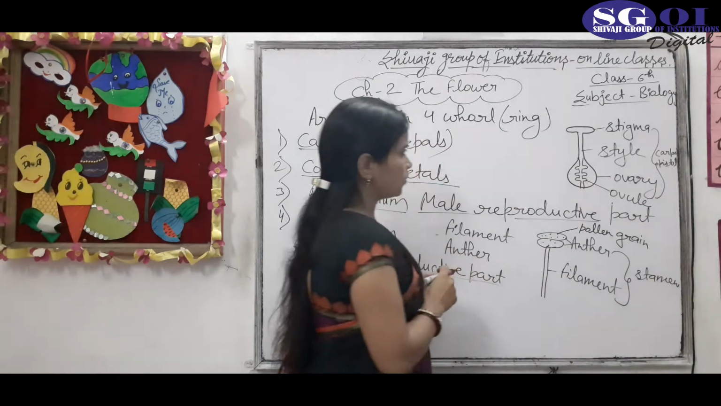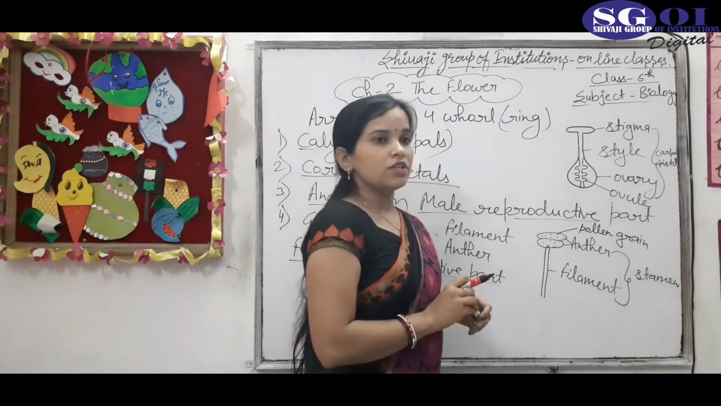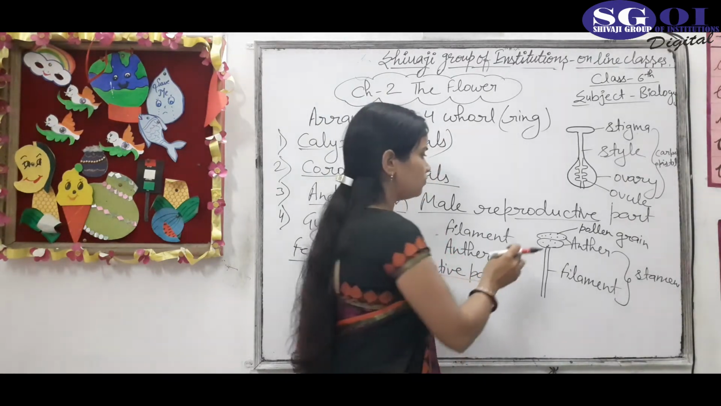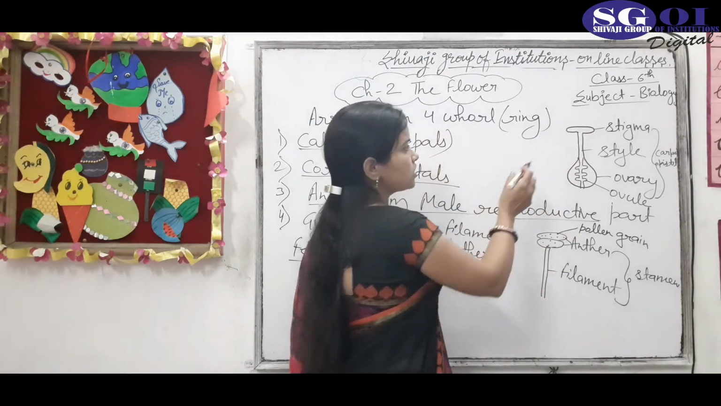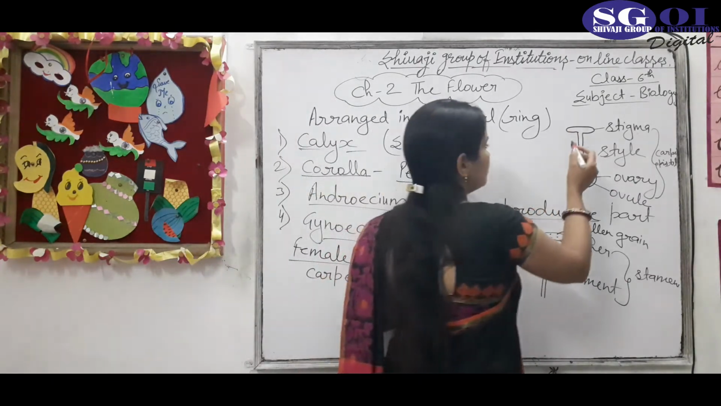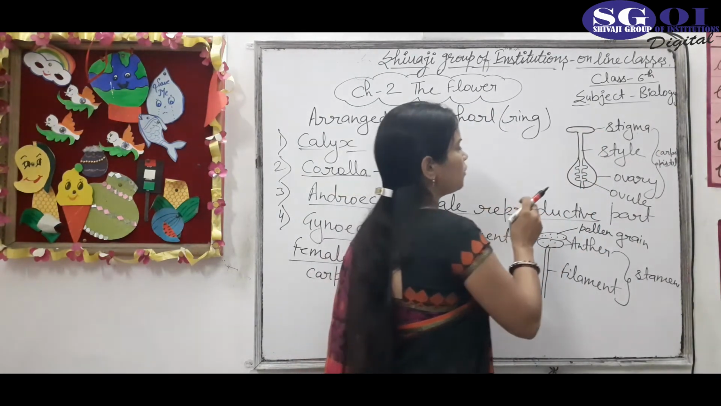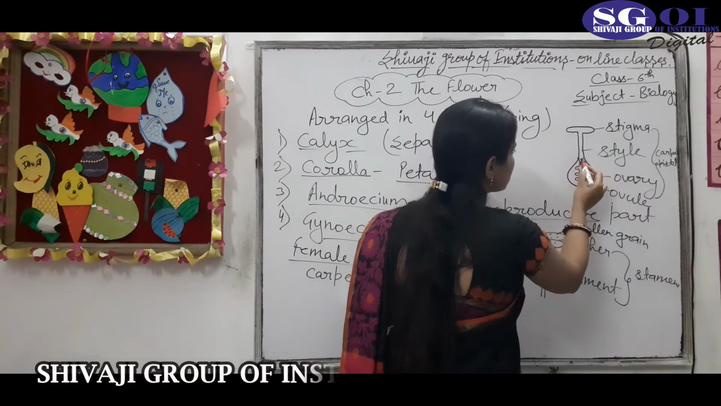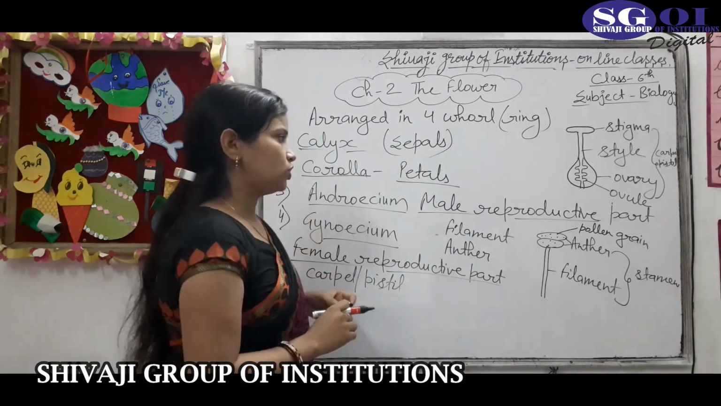pistil. Okay students, the function of the stigma is to receive the pollen grains at the time of pollination. At the time of pollination, when the pollen grains release from the anther and fall on the stigma, because the stigma is sticky in nature, it receives the pollen grains. When the pollen grains fall on the stigma, they germinate and form a pollen tube. The pollen tube penetrates the stigma, and through the style it reaches the ovule. Okay students, this process is called fertilization.